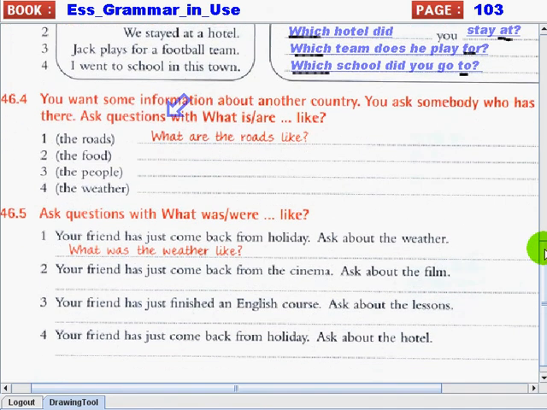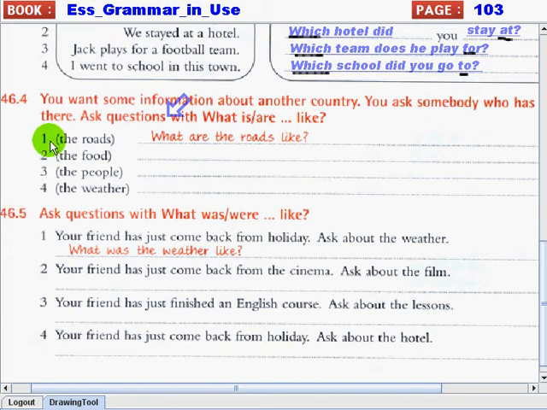Now let's move on and answer number 46.4. You want some information about another country. You ask somebody, what is it like? Ask questions with what is or what are. What is it like or what are they like? It depends on the number of your subject, okay?